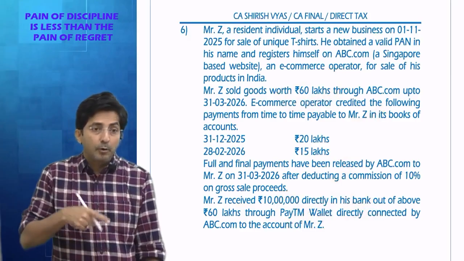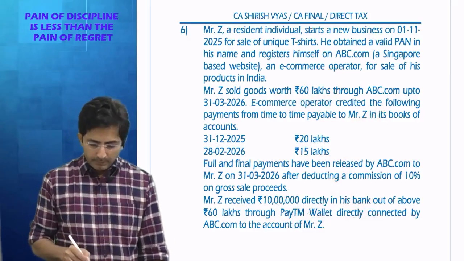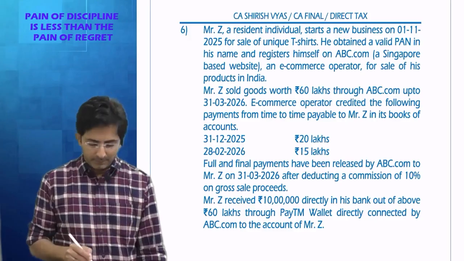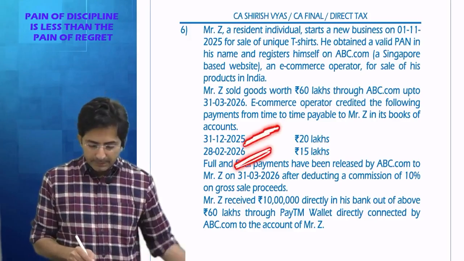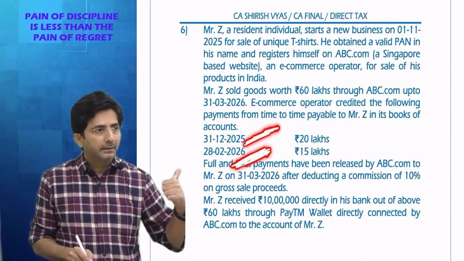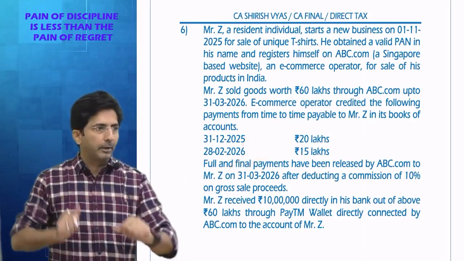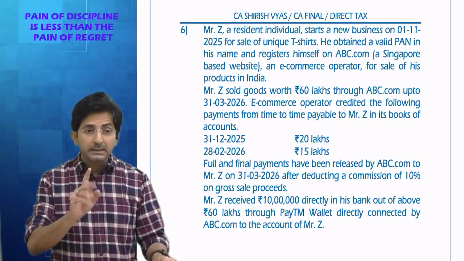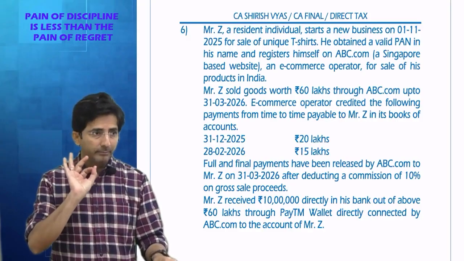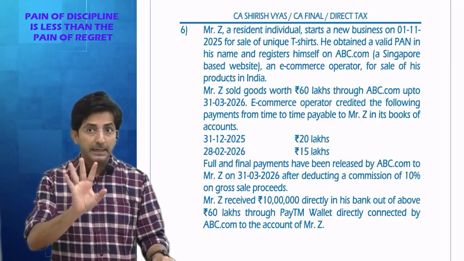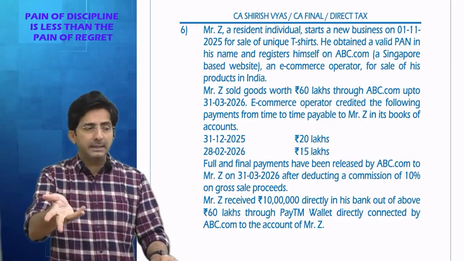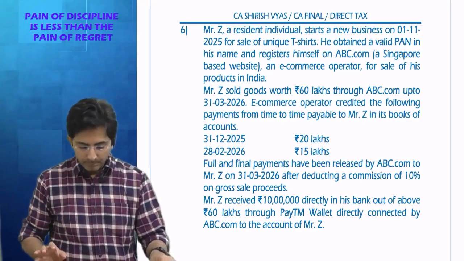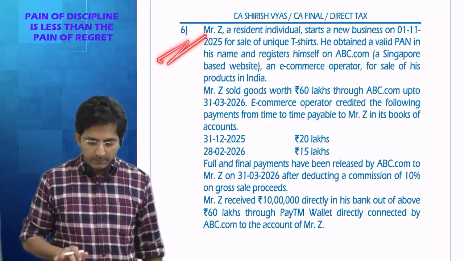And what will be the time of payment? The time of depositing: this TDS will be deposited on 7th Jan, this TDS will be deposited on 7th March, and the final TDS will be on 30th April. Again I am saying this is extra discussion which I am doing. It is not asked at what time it has to be deducted and deposited. If it had been asked, then we would have answered. So this was question number 6.